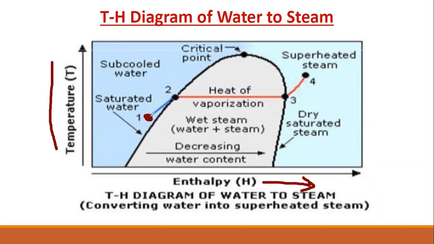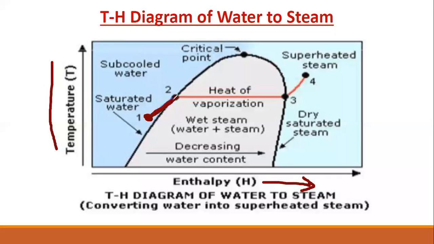Now if I give heat to this water, it absorbs the heat and the temperature becomes high. So you see the diagram moves like this, 1 to 2.